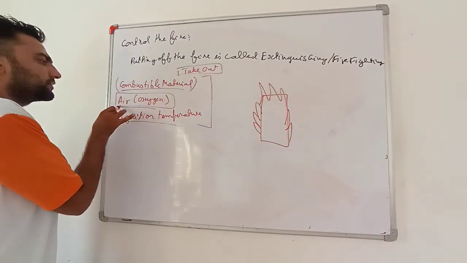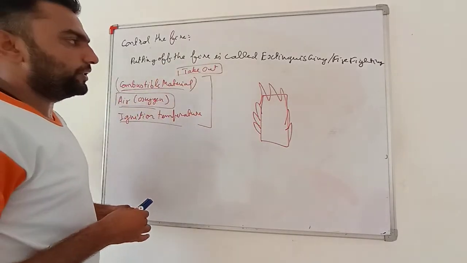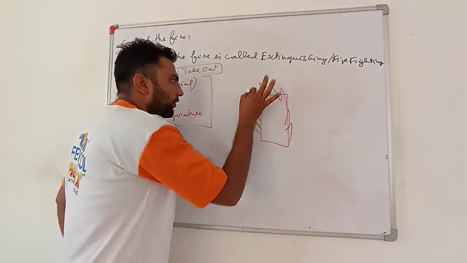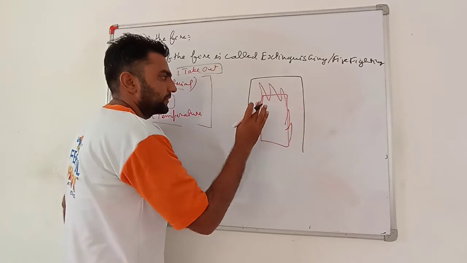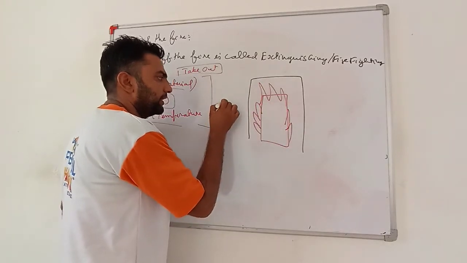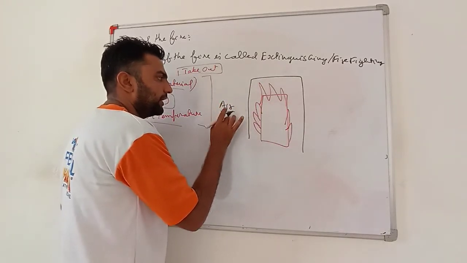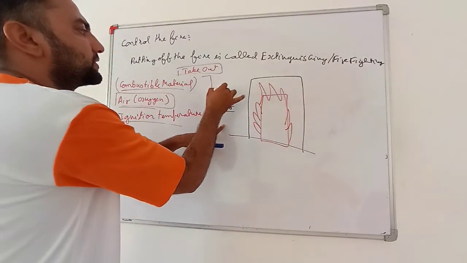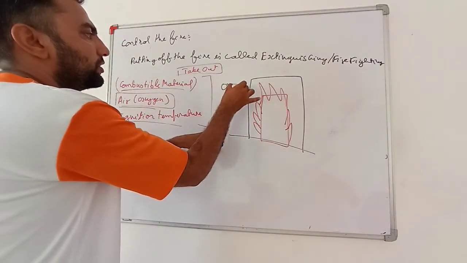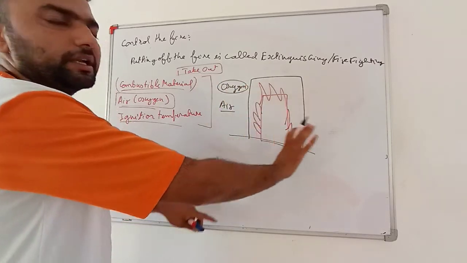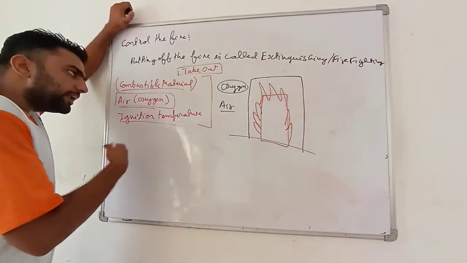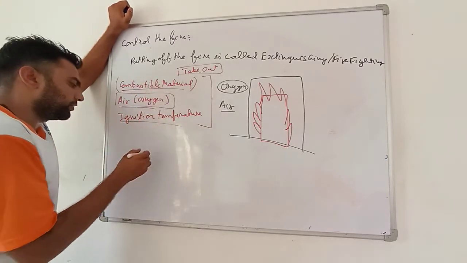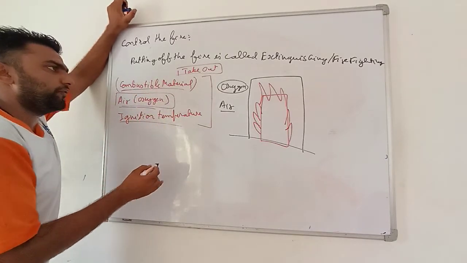Second, air or oxygen. We can make any way or put any barrier between the fire and the air. If I put a barrier, then no more oxygen will come in contact with the fire and the fire will stop. So there are many ways by which air or oxygen can be stopped.